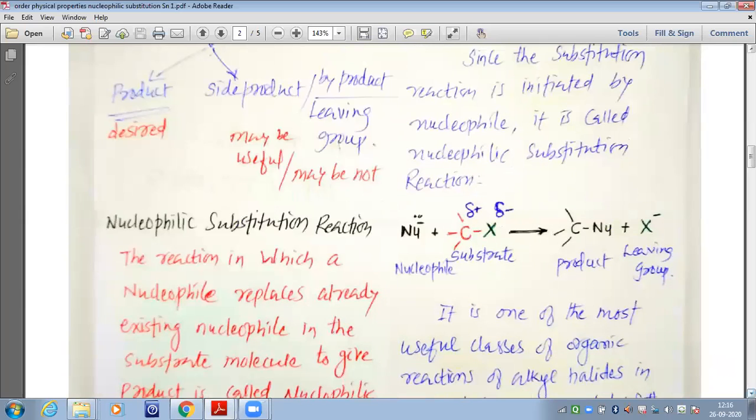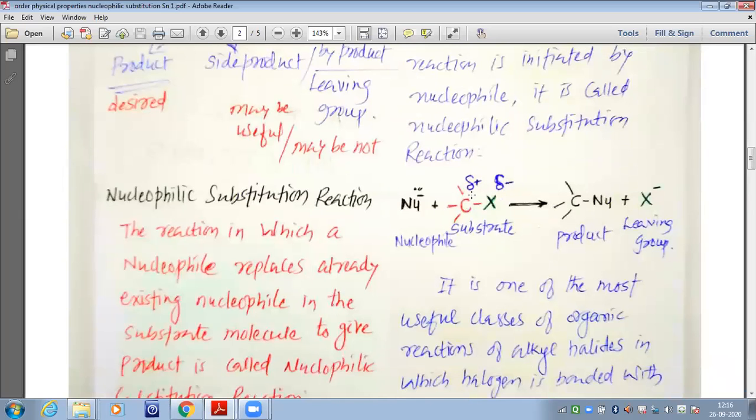Now whatever I said, let us understand it here in this reaction. You can see that this is the substrate that we have, my dear students. In this substrate, we have a carbon which has the partial positive charge. We have halogen which has partial negative charge. This carbon is sp3 hybridized, so it has 4 bonds represented with the red ink. Halogen is in green ink with the partial negative charge.